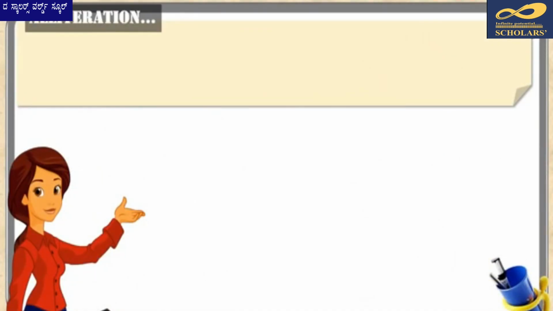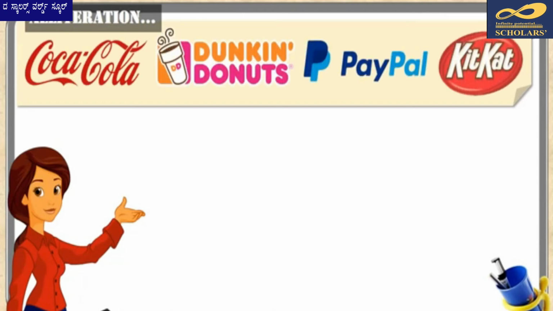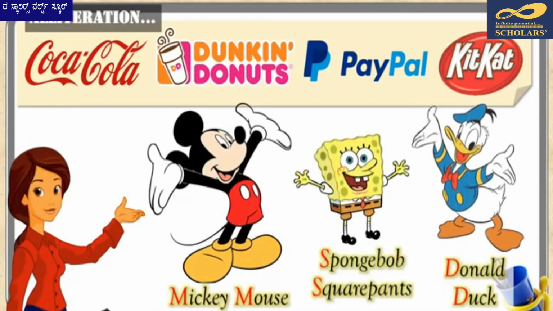And that's not it. There are so many brand and company names that are catchy and memorable because there is alliteration involved. The famous ones being Coca-Cola, Dunkin' Donuts, PayPal, Kit Kat, etc. And finally, we have the famous cartoon characters such as Mickey Mouse, Donald Duck, and SpongeBob SquarePants, which have alliteration in their names.